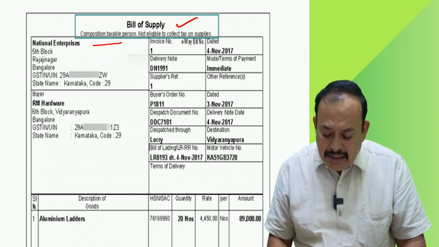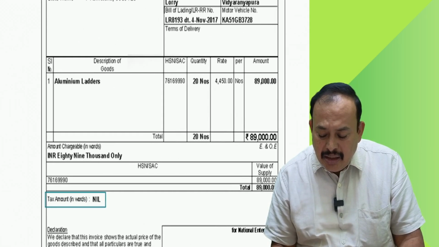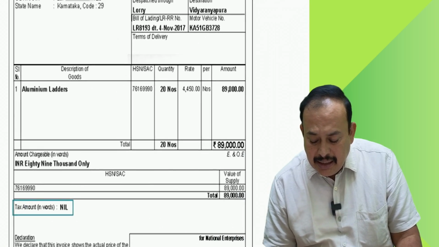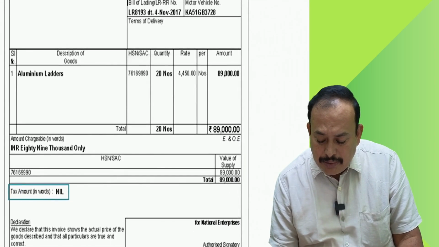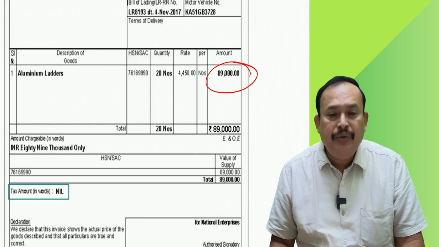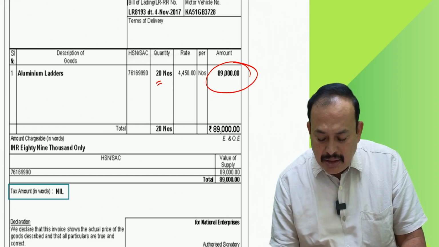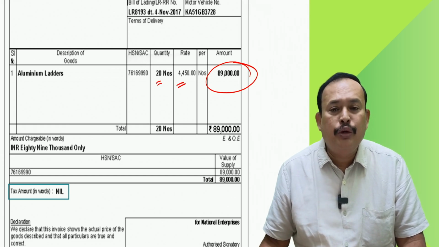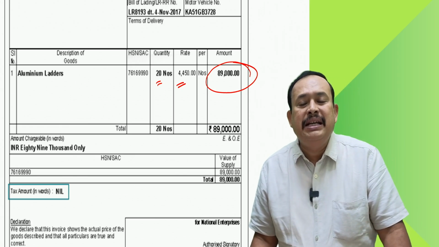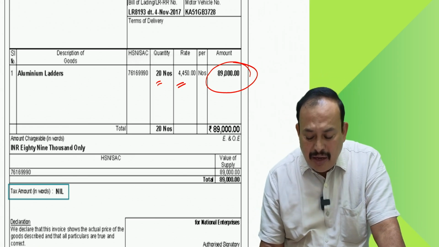And the invoice should not contain any tax amount. See here, there is no tax amount, only the value of supply: aluminum ladders, 20 numbers at a rate of 4,450 each, totally 89,000. That is the value of supply.